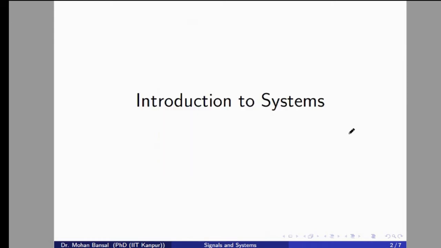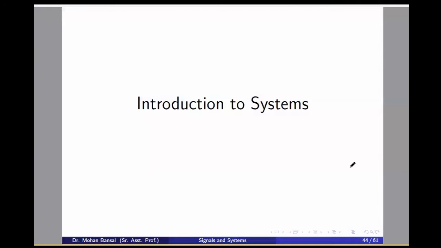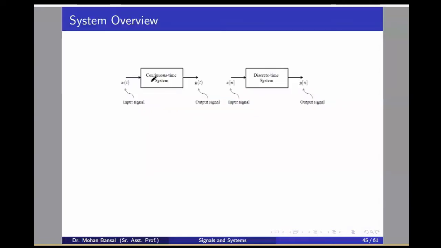In this video, we will discuss the system. What is a system and what is the use of a system? We have already seen that a continuous time system is used to process a continuous time input signal and generate a continuous time output signal. Similarly, a discrete time system is used to process a discrete time input signal and generate a discrete time output signal.